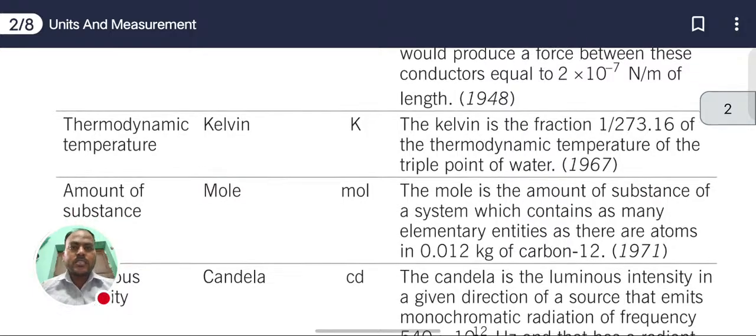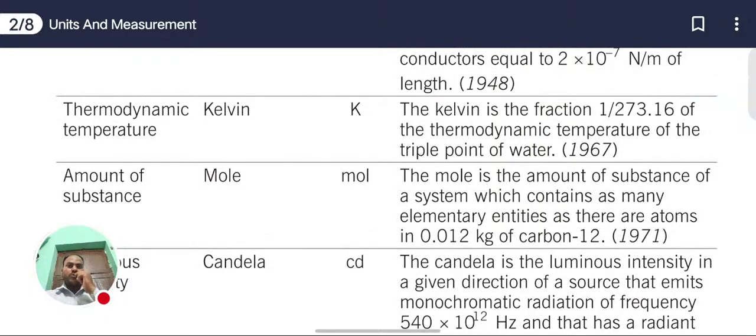The next fundamental quantity we have is thermodynamic temperature, in kelvin. Thermodynamics is a subject in which we study temperature.